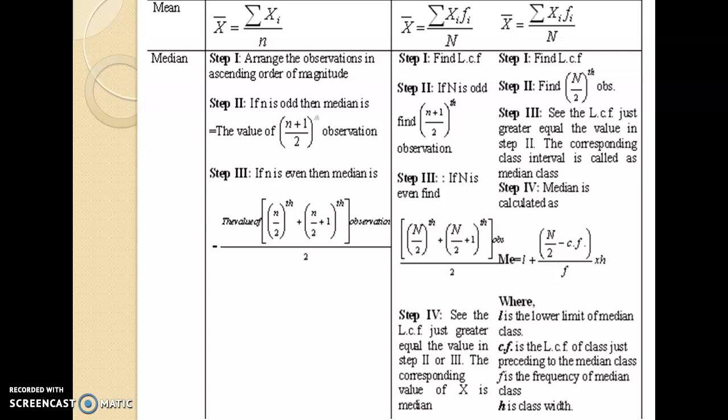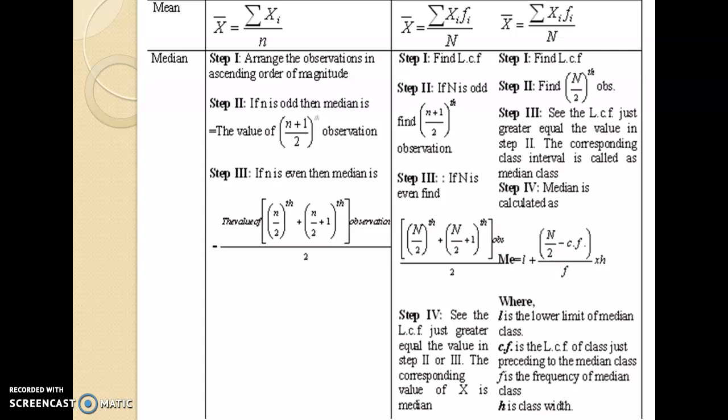In case of a discrete frequency distribution, the values of the variable along with frequencies are given, for which first we calculate the LCF, meaning less than cumulative frequency. Then see whether n, the number of observations, is even or odd. If it is odd, then find the (n plus 1) by 2th observation. If n is even, then find the n by 2th plus (n by 2 plus 1)th observation divided by 2. Then see the LCF just greater than or equal to the value in step 2 or 3, and the corresponding value of x is called the median.